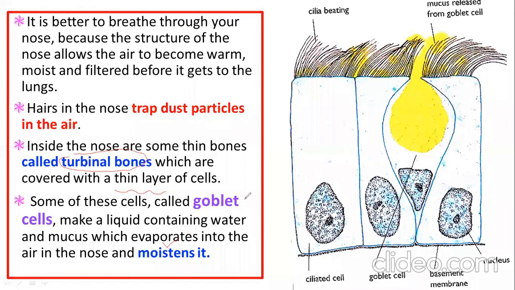Now these goblet cells are also present in our trachea and our bronchi. The function of the goblet cell is to produce mucus. On one side, it keeps the surface moist, but the second important thing from the exam point of view is that this mucus traps dust particles, or any pathogen gets trapped in that mucus.